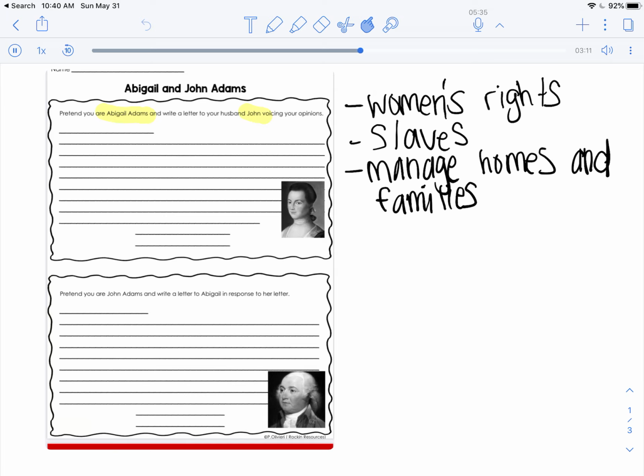Remember that when you write, you always start at the top by writing dear, then the person you're writing to, in this case, her husband, John. And at the bottom, you're going to write from or sincerely. And remember, you are pretending to be Abigail Adams.